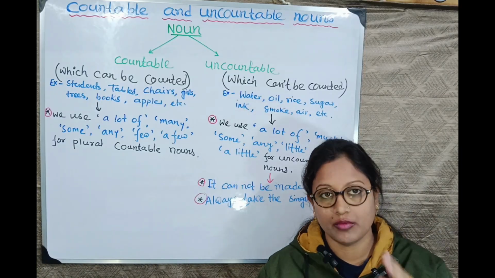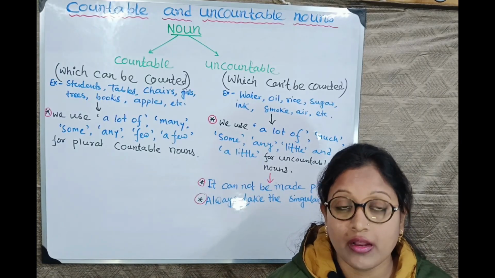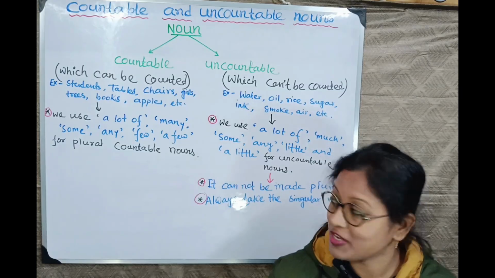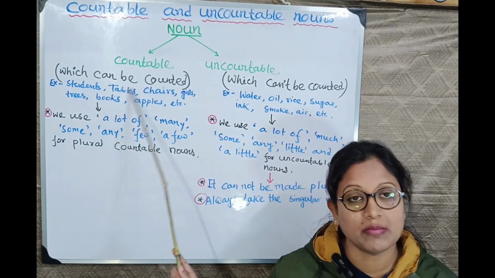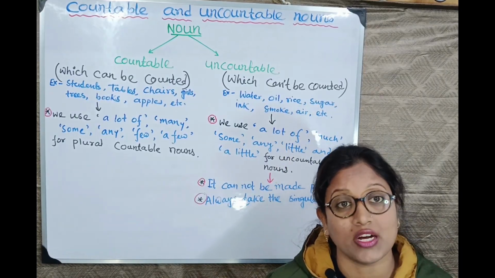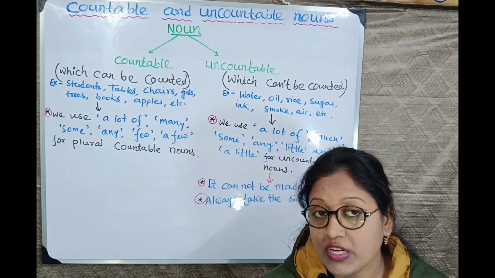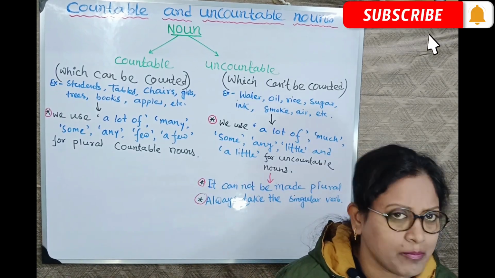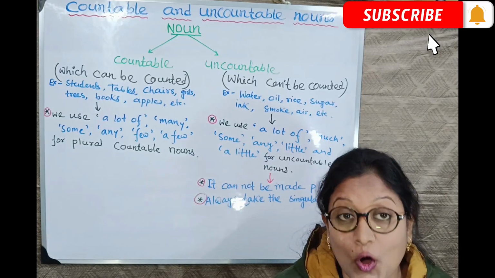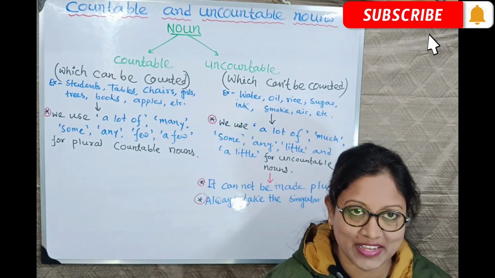So what we have learned from the beginning? We have learned countable nouns which can be counted, uncountable nouns which cannot be counted. Examples of countable noun I have given: student, table, chair, books. Uncountable noun I have given the example: water, oil, sugar, soil, rice, all. Okay. Countable noun can be plural and singular, but uncountable noun cannot be plural. It always takes the singular verb. I hope it is clear up to it, right?